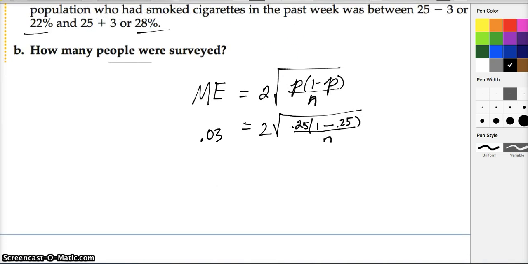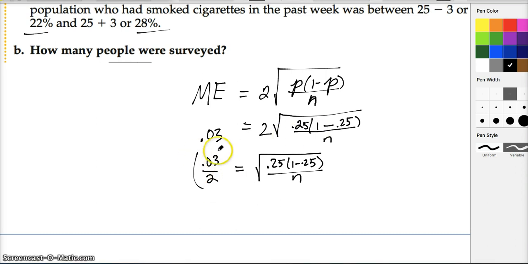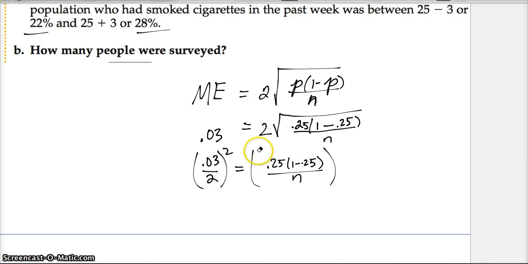We need to calculate our answer. I'd first divide both sides by 2 to get the 2 away. Remember, we're trying to isolate n, so then square both sides to get the square root off the right side of the equation. When I square it, that's gone. Then I want to solve for n. I can cross multiply, or use the reciprocal, taking the reciprocal of one side and the other side.